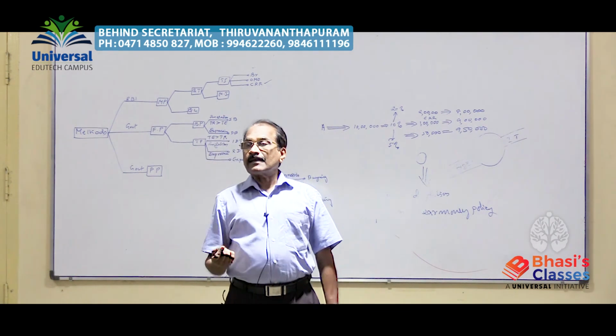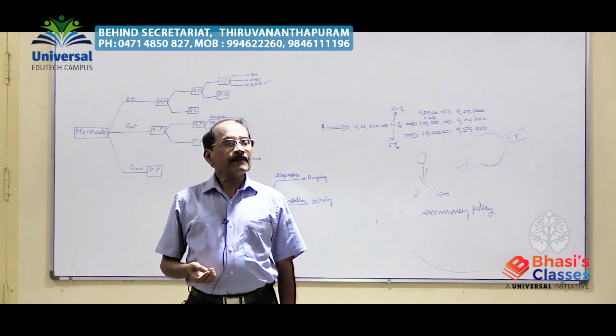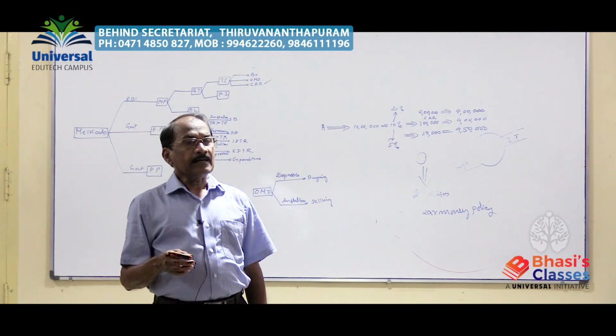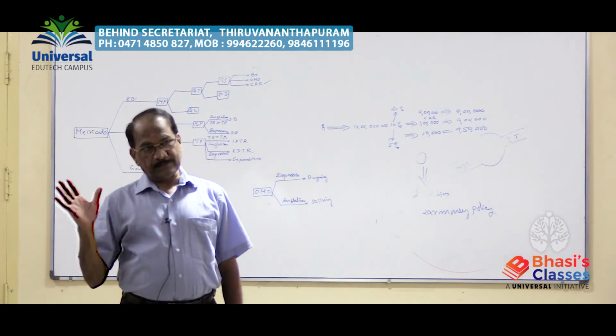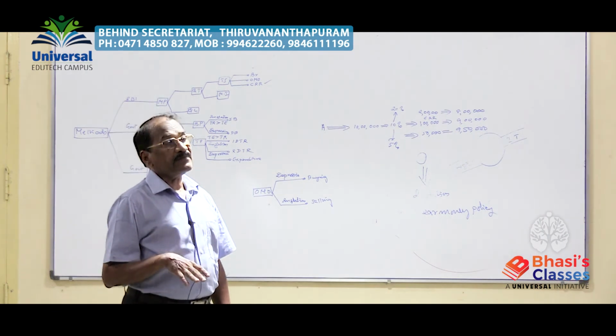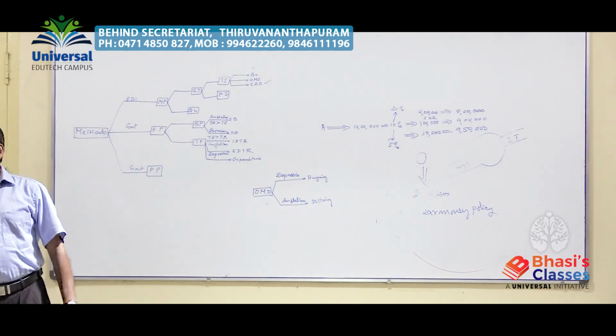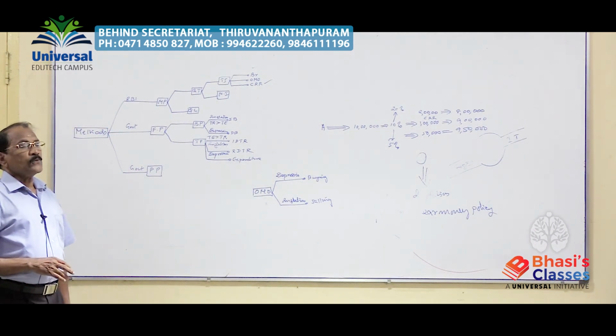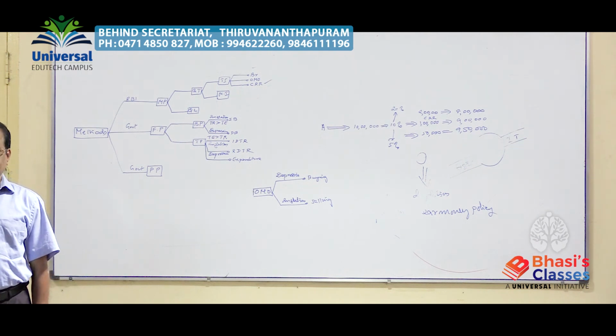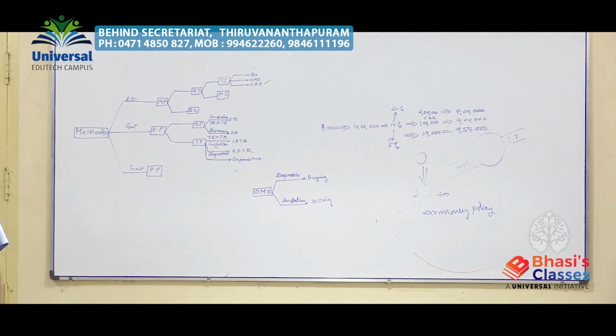So CRR and the credit creation capacity are inversely or reciprocally related. That is the method by which it is possible to control inflation and deflation, CRR. But for the last so many years, CRR is not used. It has remained at 4% for a number of years. It is a traditional instrument.